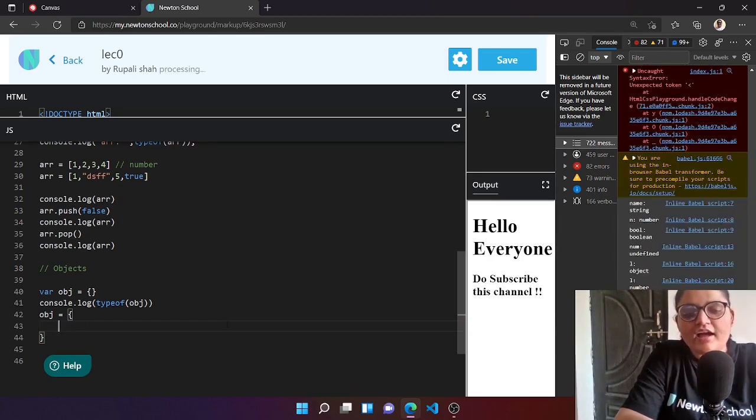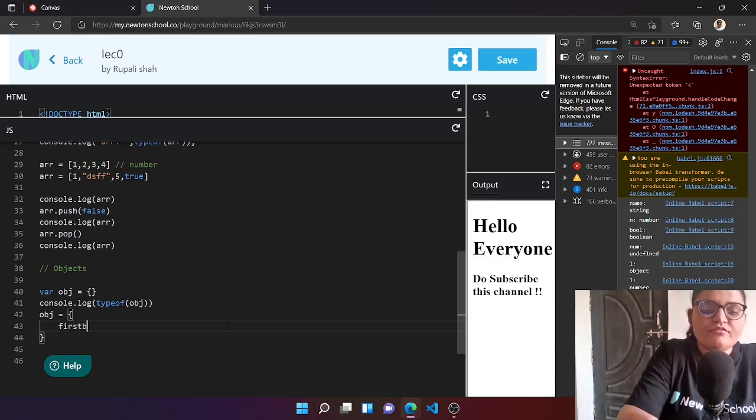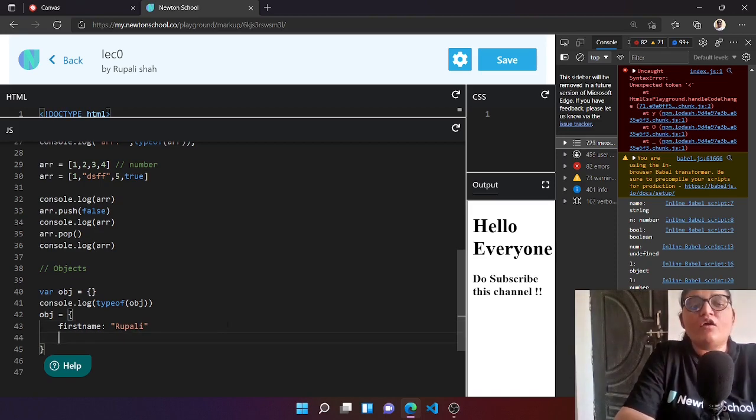So let's have key as first name, and let's give it a value of Rupali. And objects are basically collection of any variable types. So yeah, I can have over here age.